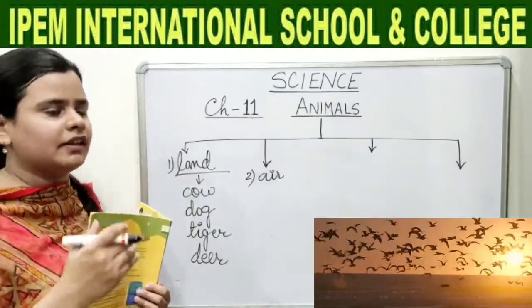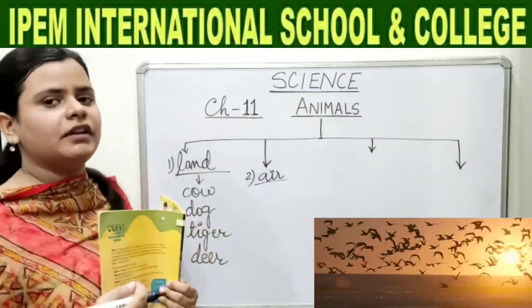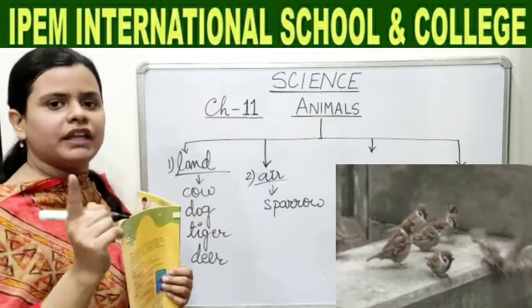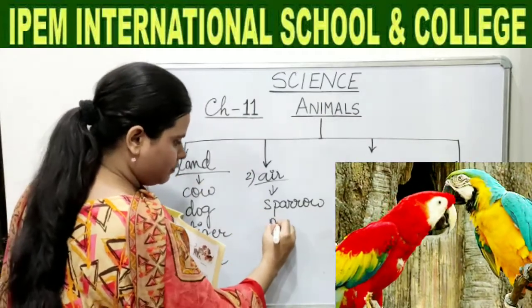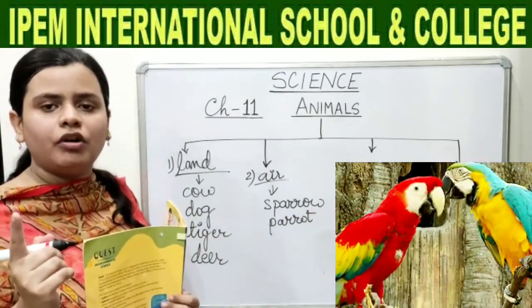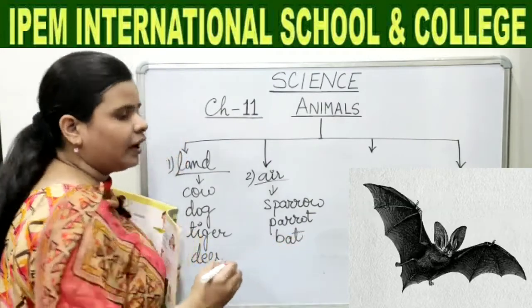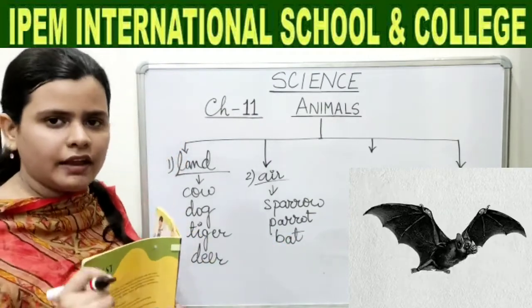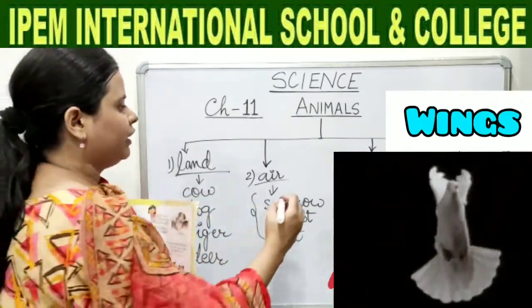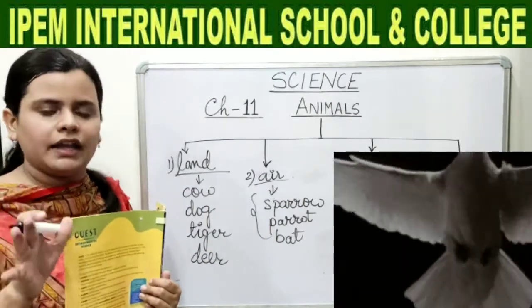Now children, there are some animals which fly in the air, like birds. Now tell me which kind of animal you see in the air. Yes, good, sparrow. Any more? Yes, parrot. Parrot also flies in the air. Any more? Yes, bat. Bat is also a kind of animal which flies in the air. So children, these animals fly with the help of wings. Their body weight is light and that is why they are able to fly high in the sky.